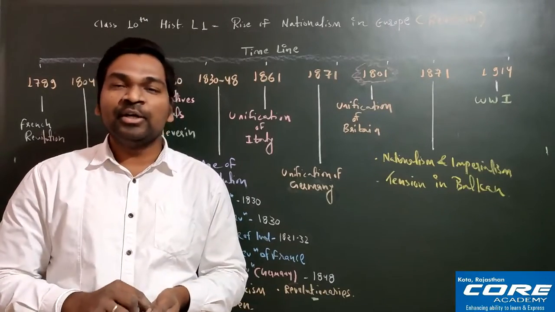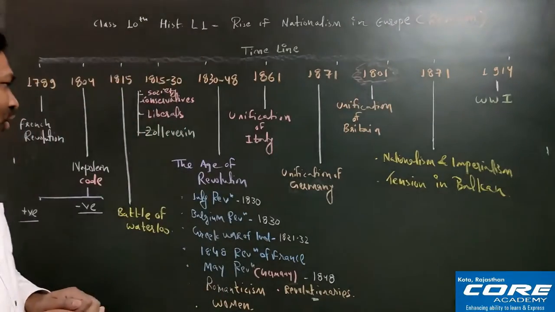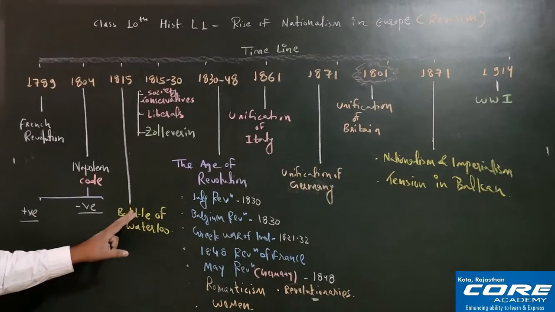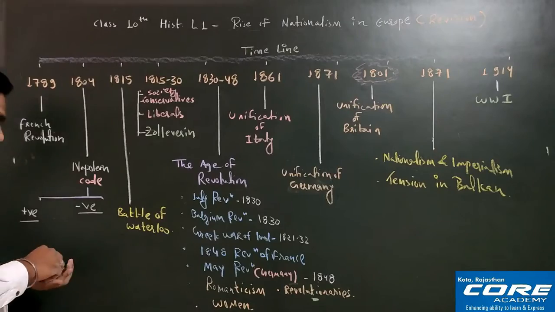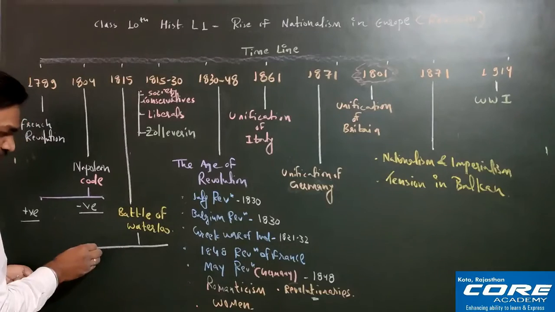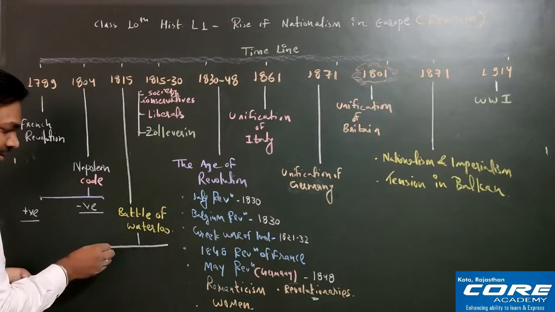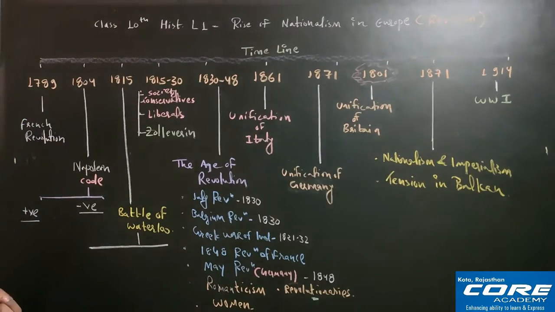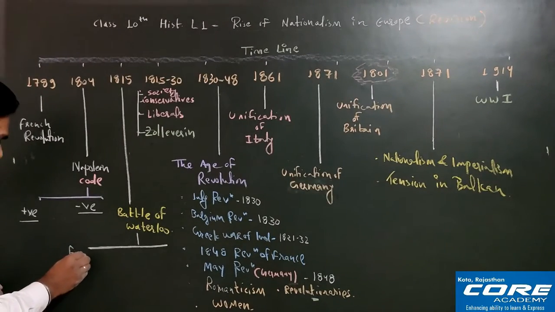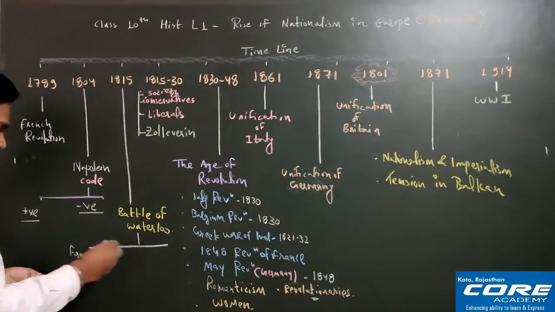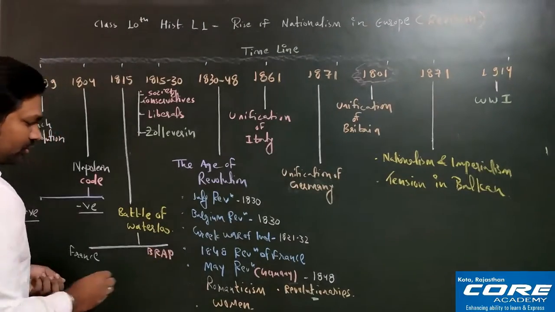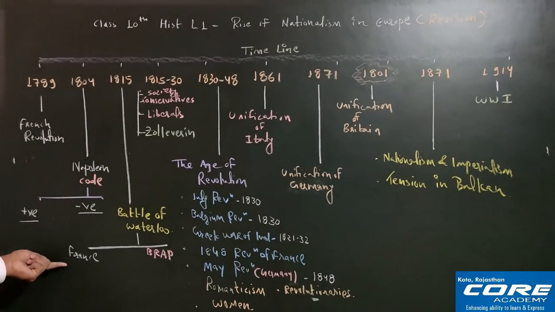Over a period of time Napoleon Bonaparte made so many enemies, and all these enemies attacked him in the Battle of Waterloo. So remember, the Battle of Waterloo took place between Napoleon Bonaparte, who was representing France, and the enemy countries who were not happy with his expansion policy. So on one side we have France, and on the other side we have the group of countries known as BRAC.